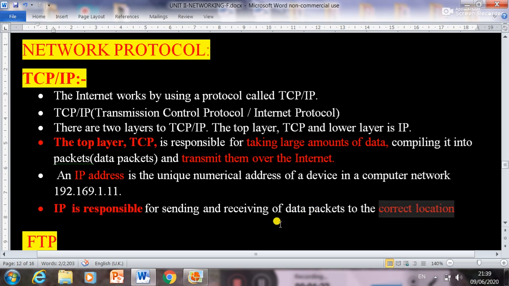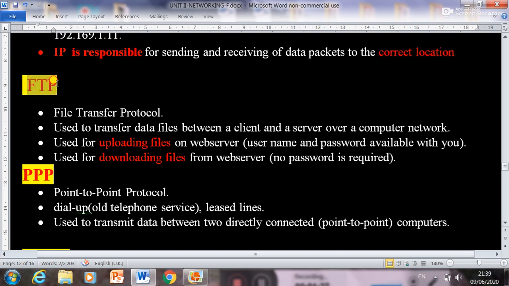Next protocol is FTP, that is File Transfer Protocol, used to transfer data file between client and server over the internet. It is used for uploading file on web server and downloading file from web server. So if you want to upload a file or download a file to a web server or from a web server, we have to use FTP, right?